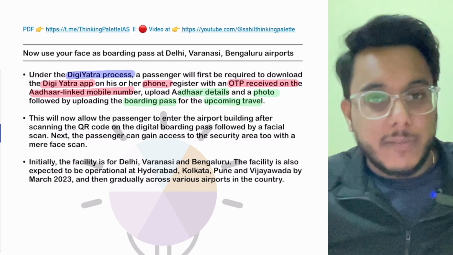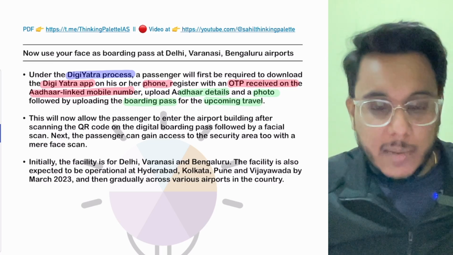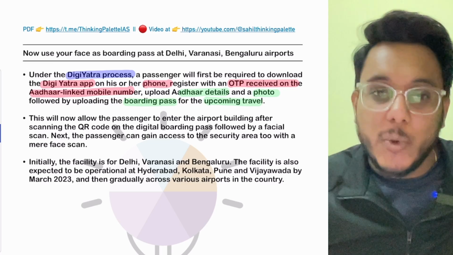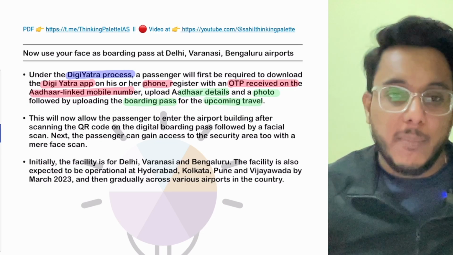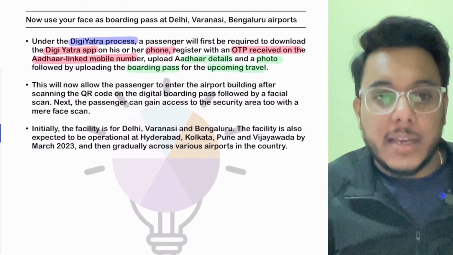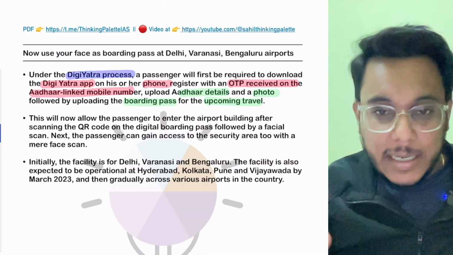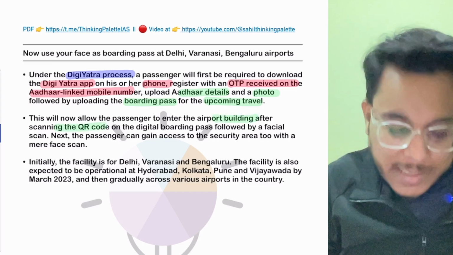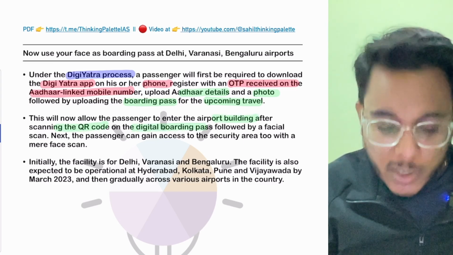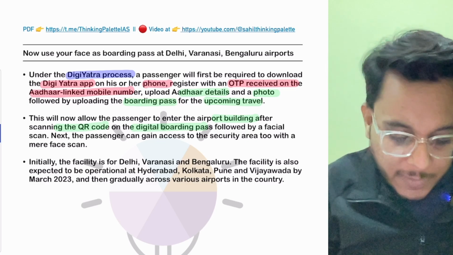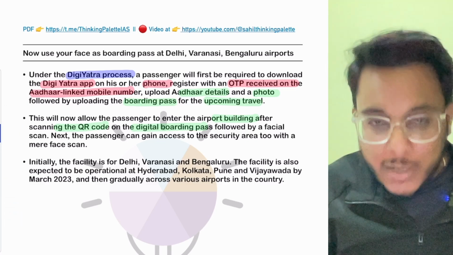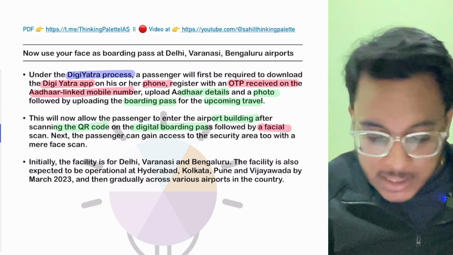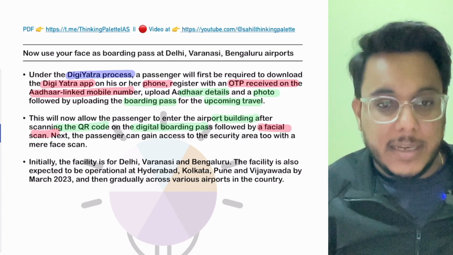Now, when you do the web check-in, before you actually go to the airport, you can avail the boarding pass, and that has to be uploaded. After that, when you enter the airport building, you just need to scan the QR code on the digital boarding pass, and after that you can enter by using your facial scan. Is it clear or not?